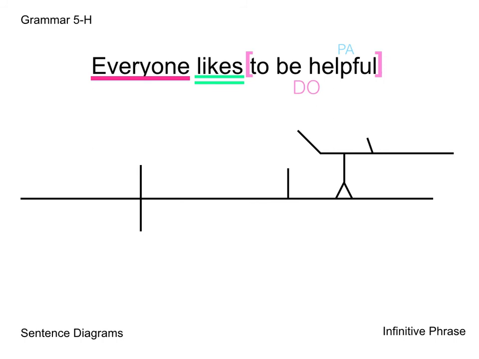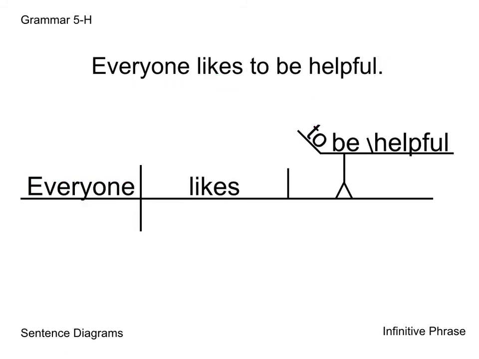Now we can fill it out. Our subject is everyone, and our verb is likes, and then we can put in our infinitive phrase, to be, and then helpful. And that is how you would diagram everyone likes to be helpful. And so that is pretty straightforward. You just want to make sure that you label everything first, and then it's going to be super easy to diagram.